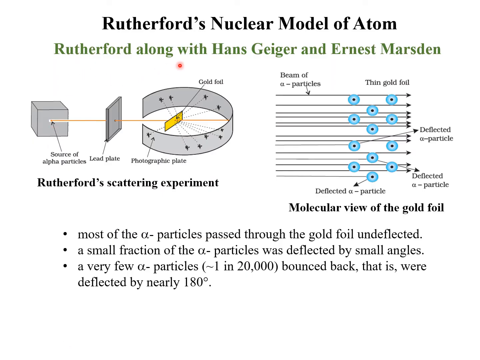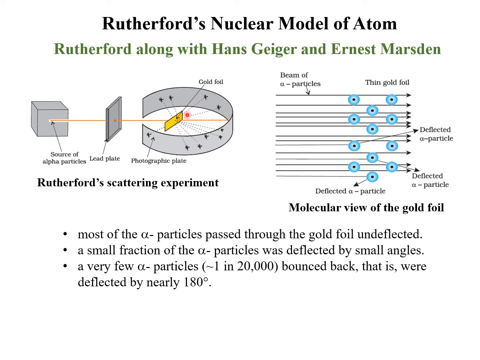Rutherford, along with his students Hans Geiger and Ernest Marsden, proposed Rutherford's nuclear model of the atom. This is the pictorial representation of Rutherford's famous alpha particle scattering experiment. This yellow one is the gold foil, which is very thin, with an approximate thickness of 100 nanometers. A stream of high energy alpha particles from a radioactive source is directed towards this thin foil.